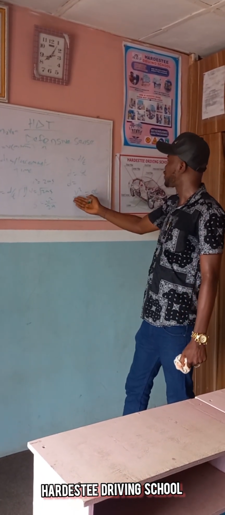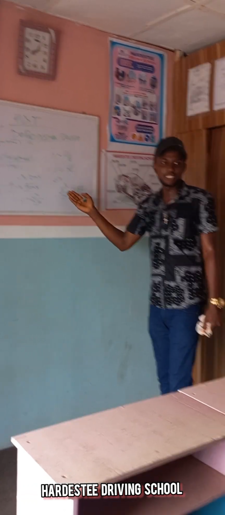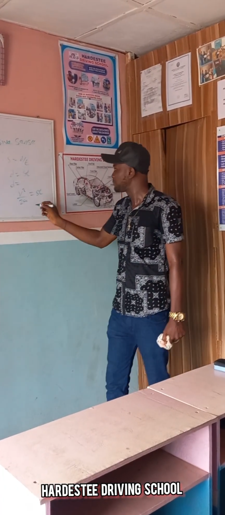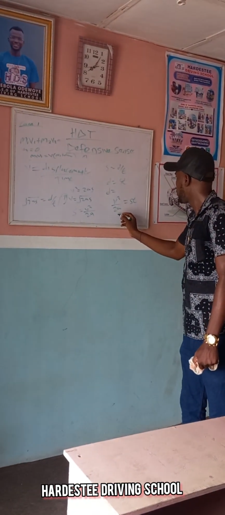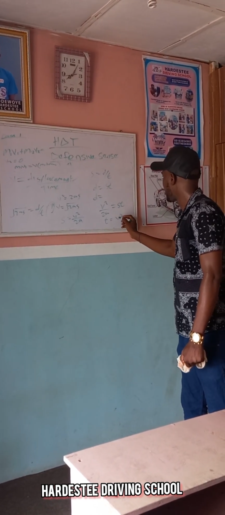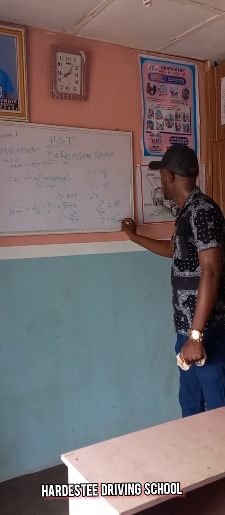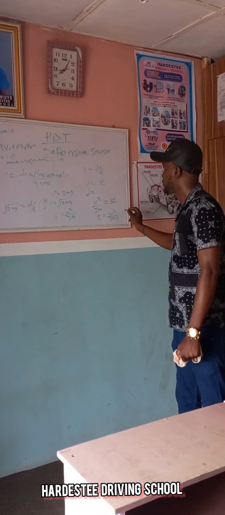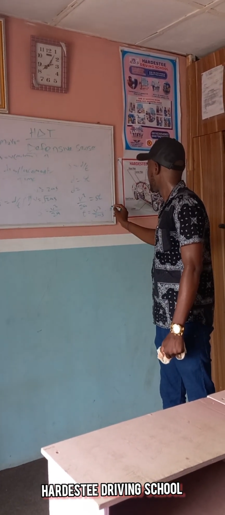You can see the relationship between speed and velocity now. Making time the subject of the formula, we have t equals v squared over 2as. What is equation 12?